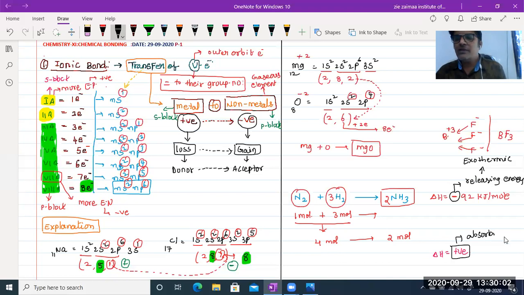Okay, a positive sign indicates absorbing energy. If releasing energy is known as exothermic, then absorbing energy is known as an endothermic process. In the lower classes we already learned the endothermic process of reactions. Okay, so here, what is that?